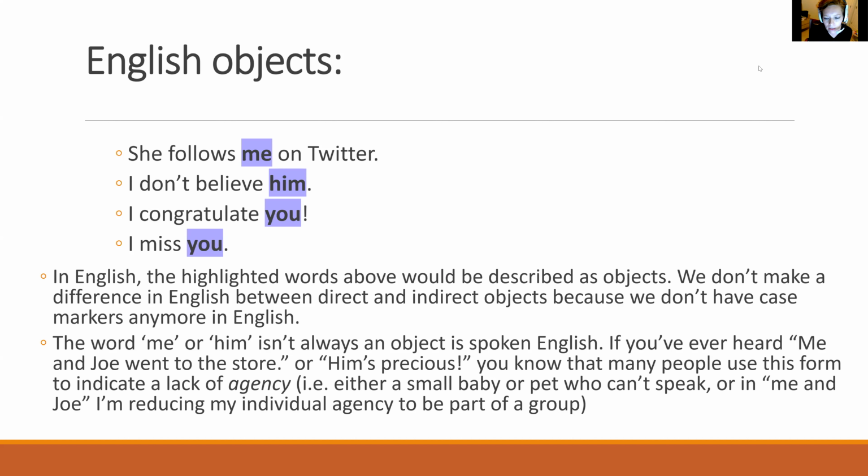In the same form, me and Joe, I'm reducing my own individual agency. I'm saying, well, I'm not that important as an individual person. I'm talking about me and so-and-so, this group of people together. So I'm reducing my individual agency. Now, that's just my pet theory, but it makes sense.